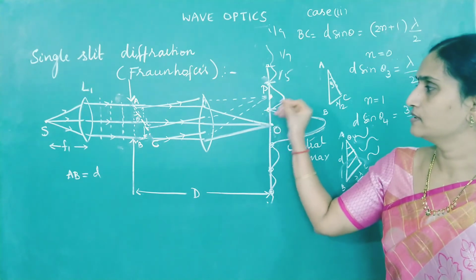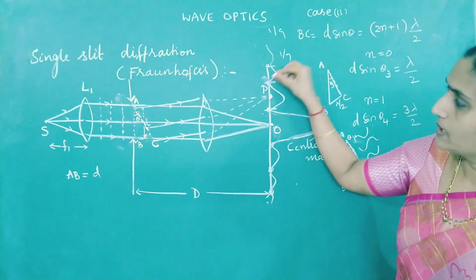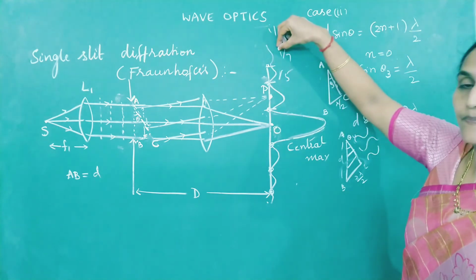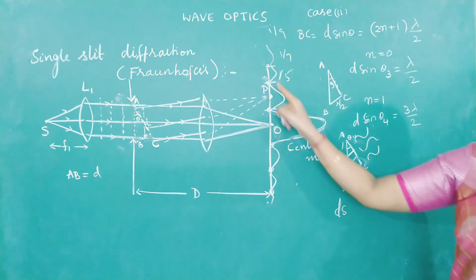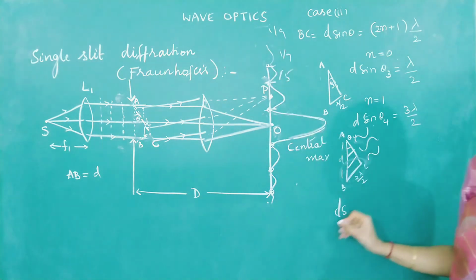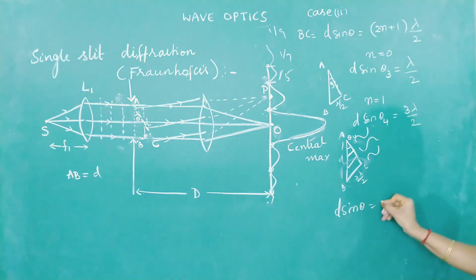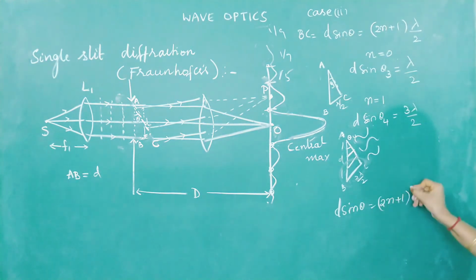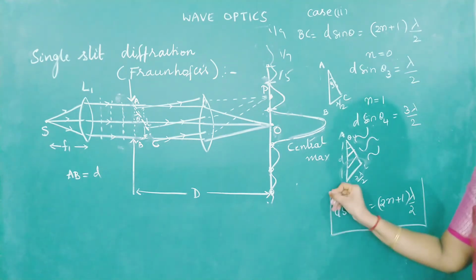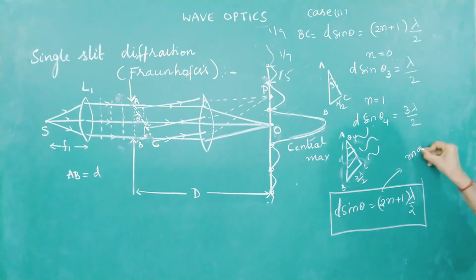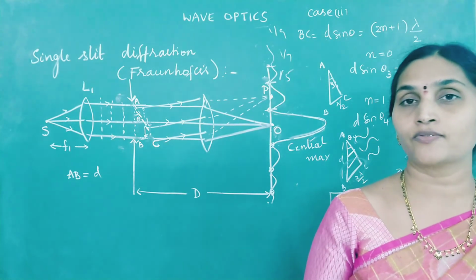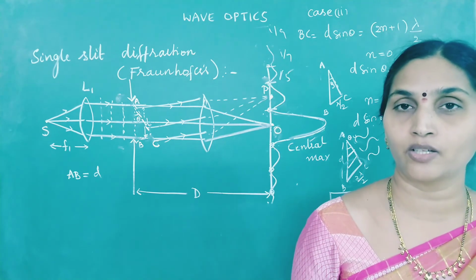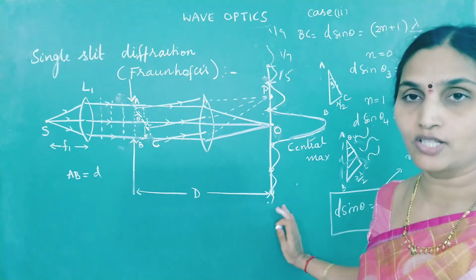This is first minimum, then first maximum, second minimum, second maximum, third minimum, third maxima, and so on. So what is the generalized condition for constructive interference or for maxima? If d sin theta is (2n plus 1) lambda by 2, this is leading to maxima in the diffraction pattern. So the condition for minimum is d sin theta equal to n lambda, whereas if d sin theta is equal to (2n plus 1) lambda by 2, that will lead to the diffraction maxima.